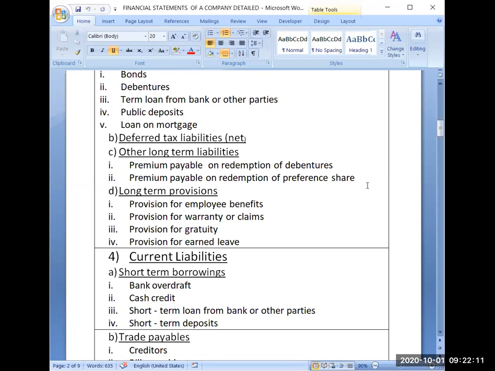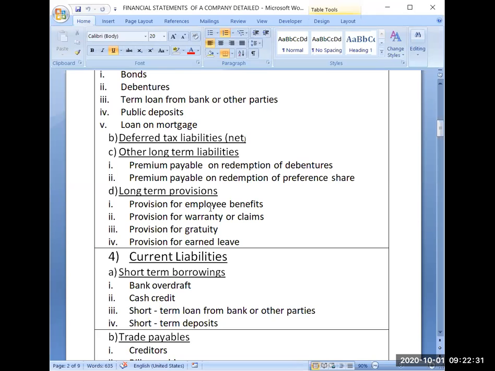Now the next part is long-term provisions. So what are long-term provisions? Again, first the meaning of provision should be clear. A provision is created for a known liability which will come in the future.